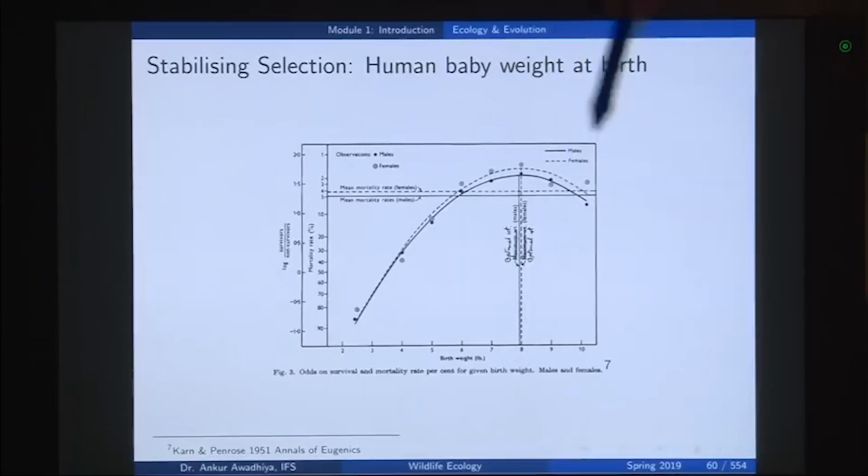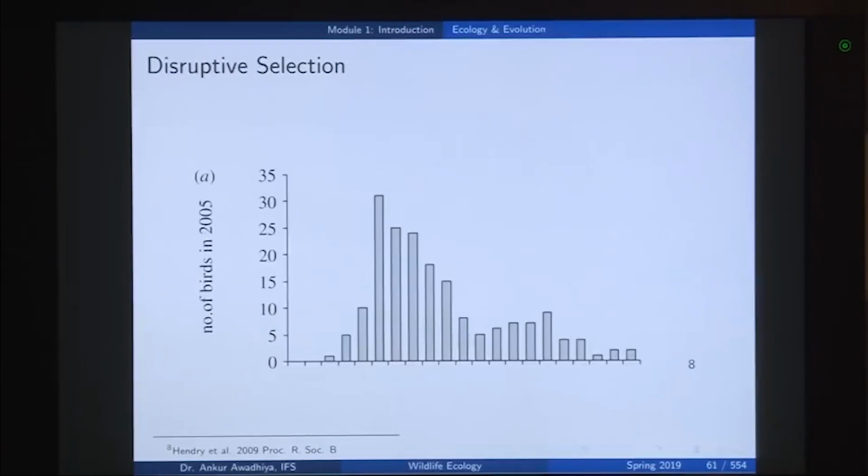But if we look at this graph, if we only concentrate on this graph, we will observe that babies of 8 pounds are selected. So, this is the most optimum weight. So, this is an example of a stabilizing selection. If you shift to the right or to the left, you have a lesser probability of survival.